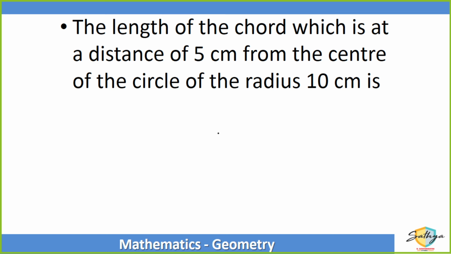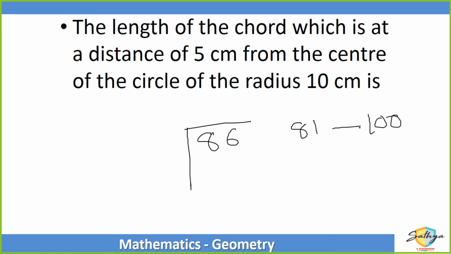I'll show you how to find out square root. 86 का square root find करना है. चलो, let's do that. So 86 का square root. अगर इसका approximation चाहिए, right? In the answers you can find out that the perfect square roots lie between 81 and 100.